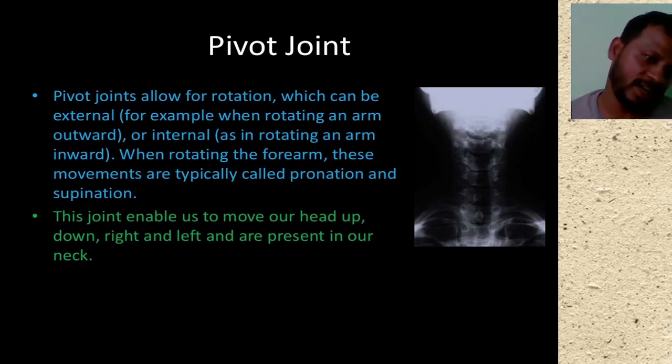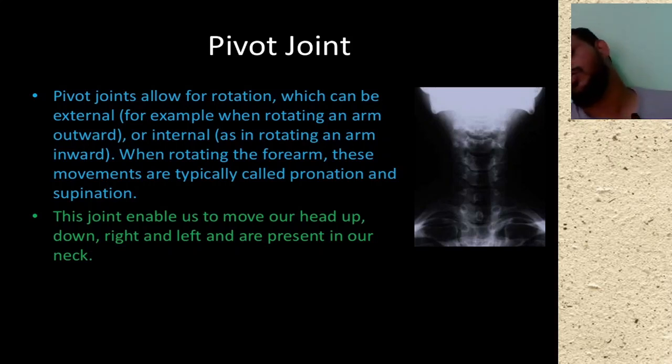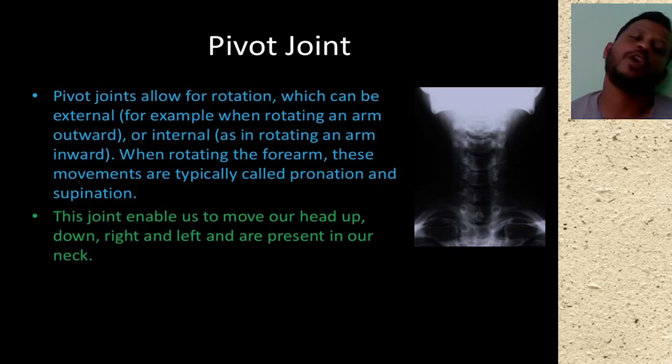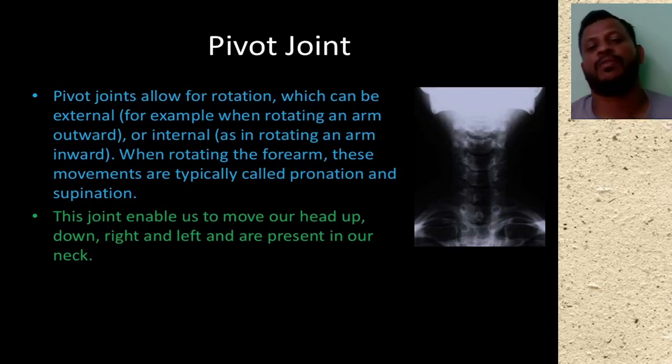We can rotate right, we can rotate left, we can rotate forward, and we can rotate backward, and we can rotate roundly, right? Because of the help of the pivot joints. Are you getting my point clearly? Like this we can rotate our head.